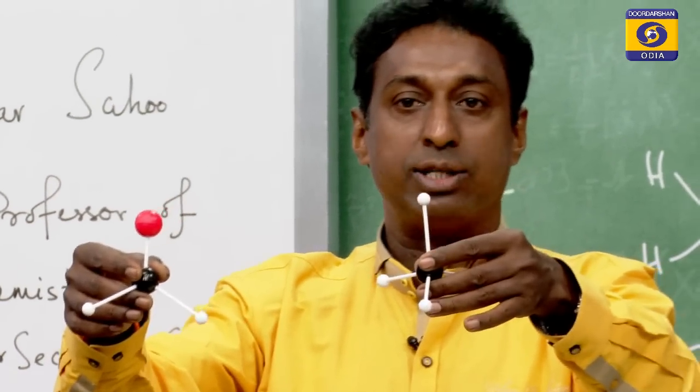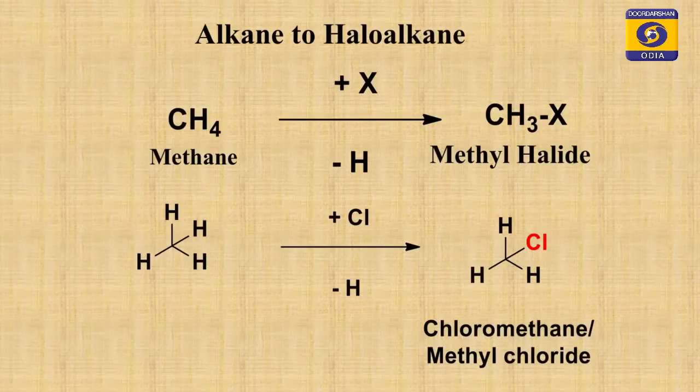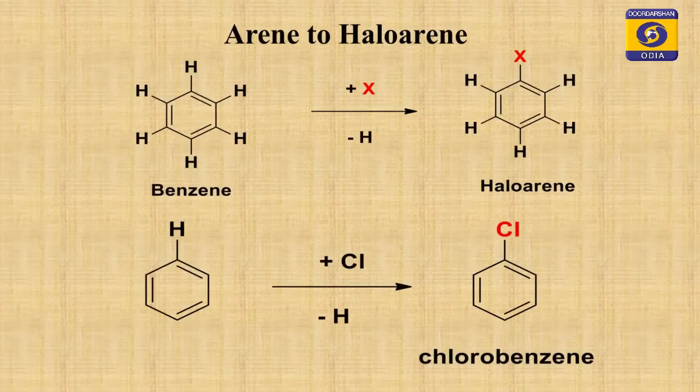Simply replacing one hydrogen and putting one halogen. Look at the screen, same thing is there. I replaced hydrogen and I put one chlorine atom and you get methyl chloride, CH3Cl. Next one, look at it. How can you convert aromatic compound into haloarene? See the example, benzene. You remove one hydrogen from any carbon atom and put one chlorine, you get chlorobenzene, or you can get halobenzene depending on the halogen atom you have attached. So, simple thing you remember: replacing one hydrogen and putting one halogen gives you haloalkane or haloarene respectively.